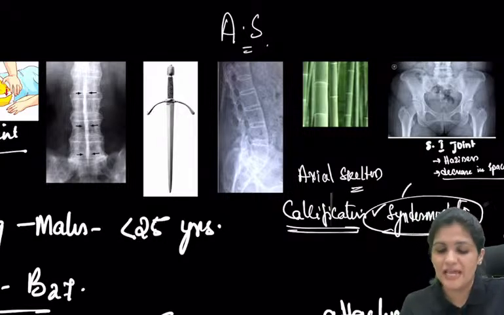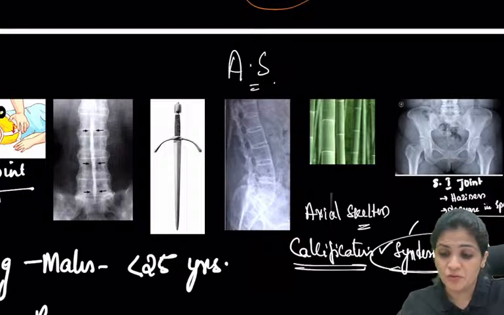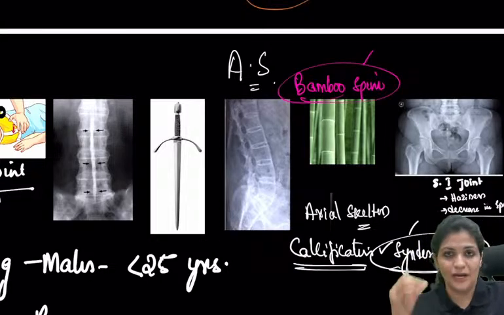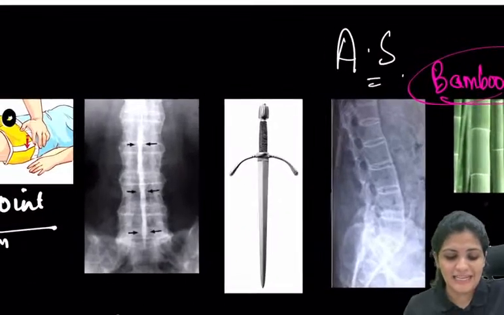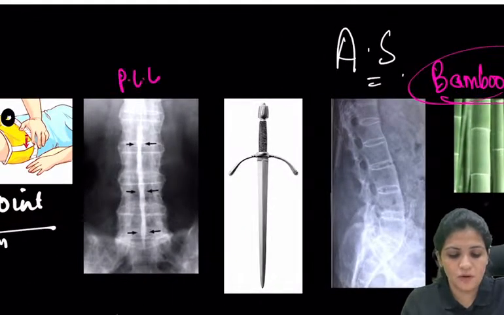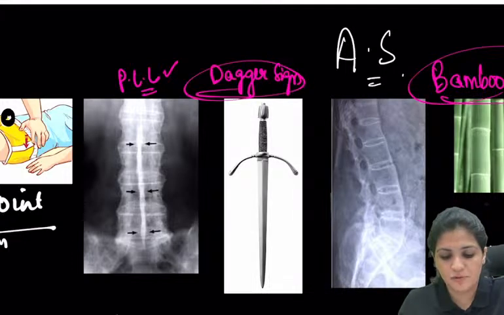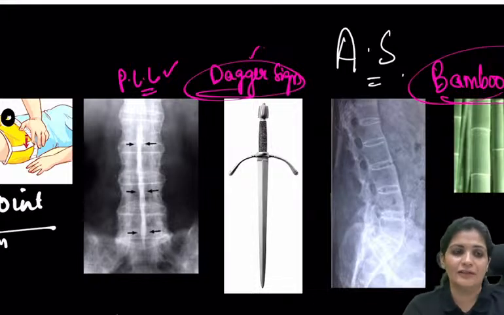These syndesmophytes fuse the entire spine, resulting in what is called the bamboo spine, where the entire spine is united. And whenever there is calcification of the posterior longitudinal ligament, it is seen as the dagger sign on the X-ray.